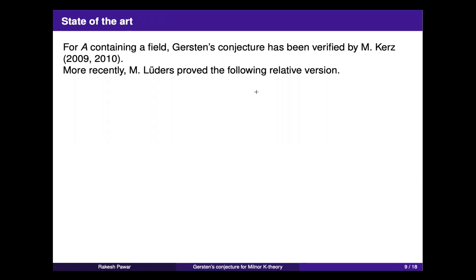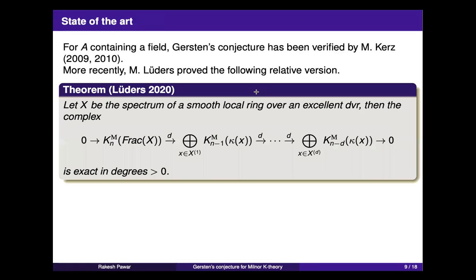And more recently, there was some progress. Luders in 2020 was able to show the following. Suppose you have my scheme X, which is the spectrum of a smooth local ring over an excellent DVR, where the base now is not a field, but a DVR with nice properties.